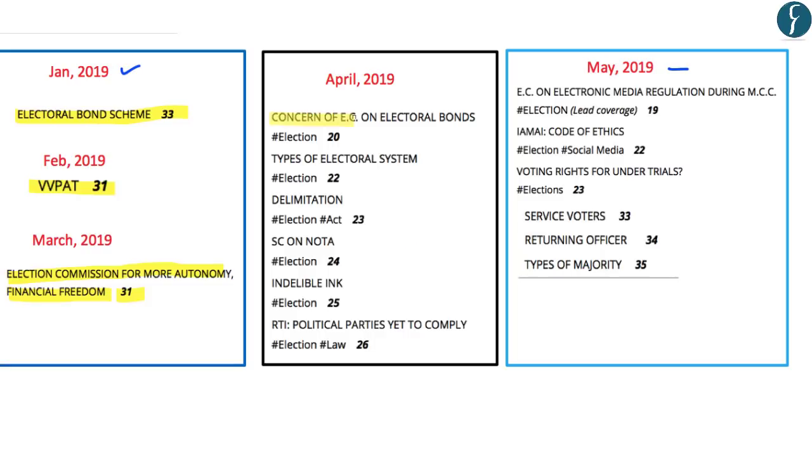In the April and May editions of the Focus magazine, different issues associated with the election process were covered, such as the concern of Election Commission on electoral bonds, types of electoral system, delimitation, Supreme Court on NOTA, indelible ink, RTI, political parties to comply. In May, the issues covered were Election Commission on electronic media, regulation during Model Code of Conduct, Code of Ethics as per IAMAI, voting rights for undertrials, service voters, returning officer, as well as types of majority.